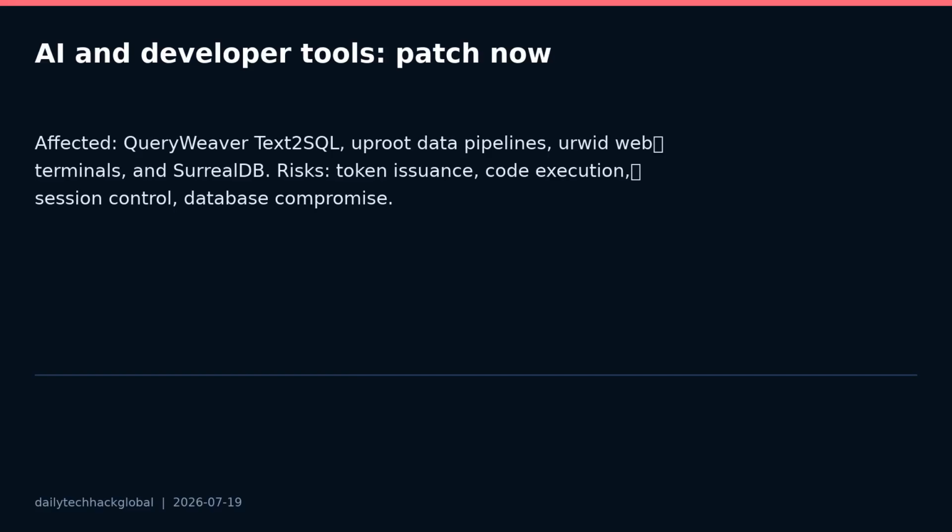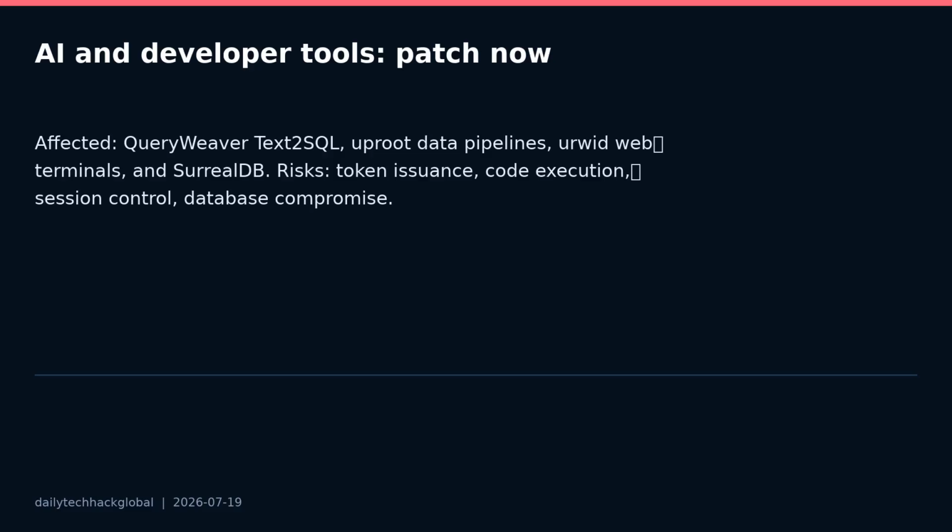If you run QueryWeaver for natural language database queries, Python data pipelines using uproot, urwid web terminal interfaces, or SurrealDB services, check versions and exposure now. Today's practical risk is account takeover, code execution in data processing jobs, exposed terminal sessions, and database-side compromise. Patch first, restrict public access, rotate sessions where exposure is plausible, and review logs for unusual signups, file processing jobs, web sessions, or database scripting activity.